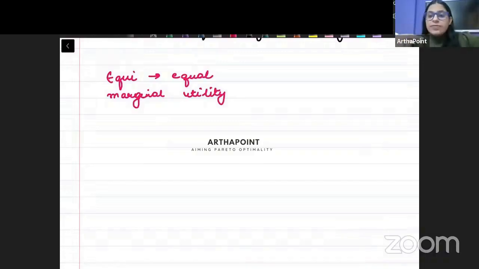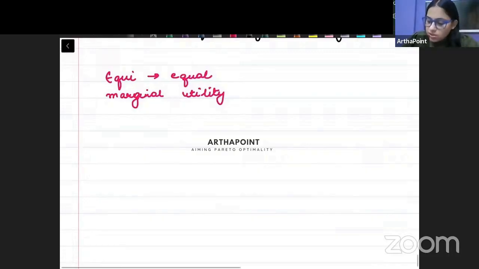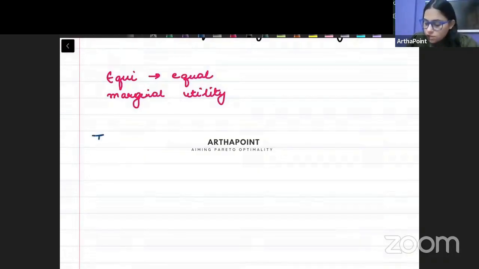We are saying that the law of equi-marginal utility says the consumer will spend his money in such a way, वो अपना पैसा इस तरीके से खर्च करेगा, such that the utility derived from the last rupee, जो उस आखिरी रुपए से utility है, it will be equal from the two goods. वो दोनों ही goods से equal मिलेगी. Let's write this down, beta. So please write down the law